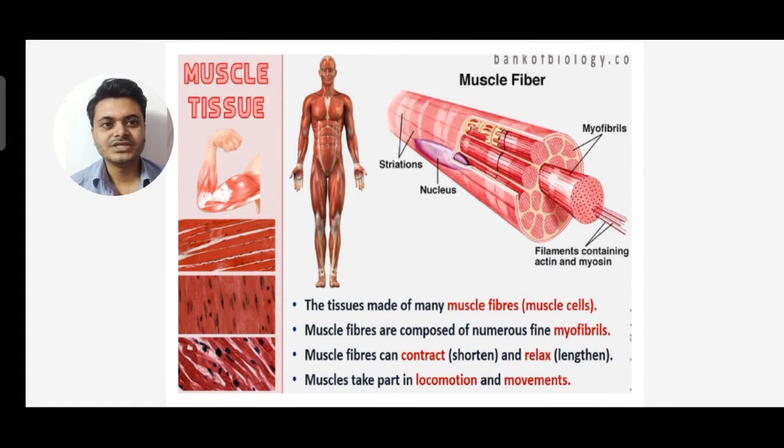So muscular tissue or muscle tissue, you can see the pictures. The tissue is made up of many muscle fibers, also called muscle cells, and the muscle fibers are composed of numerous fine myofibrils. A muscle fiber can contract, that is shorten, and relax, that is lengthen.